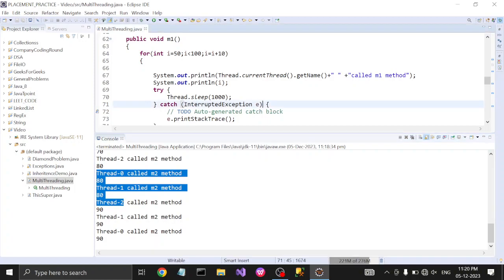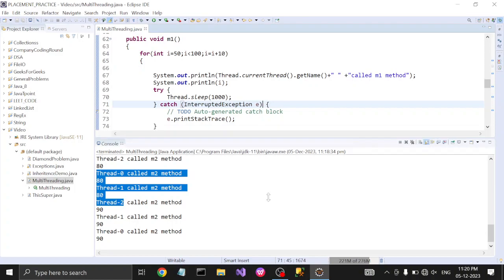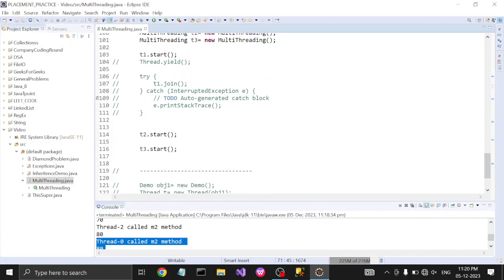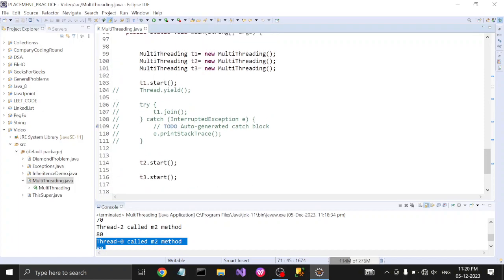Okay, so there are two important methods, yield and join. Yield is a static method. It means that the yield method allows the current executing thread to wait, and it can allow other threads which are waiting outside to execute first.